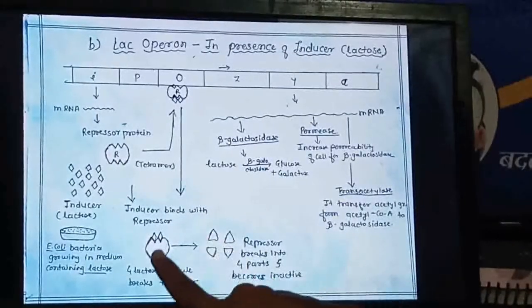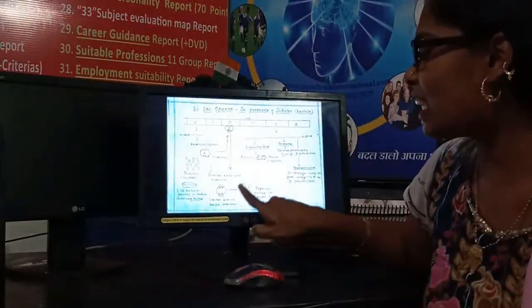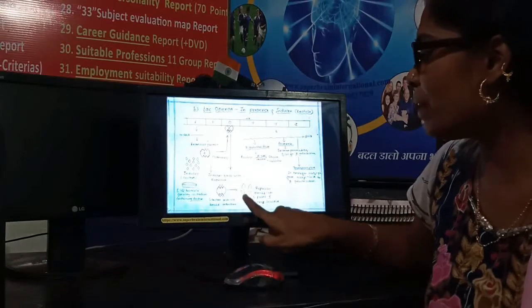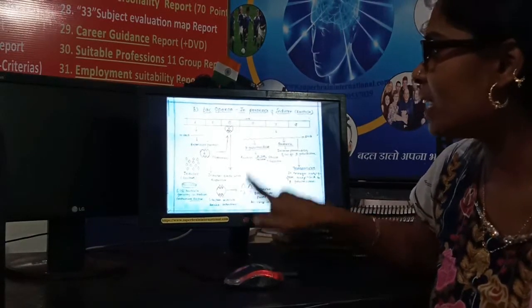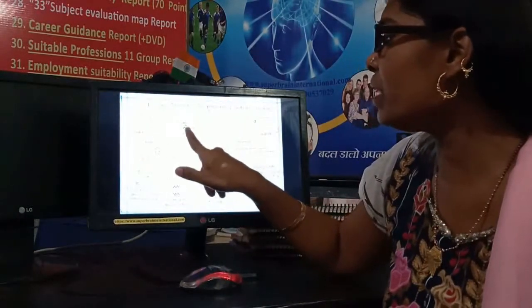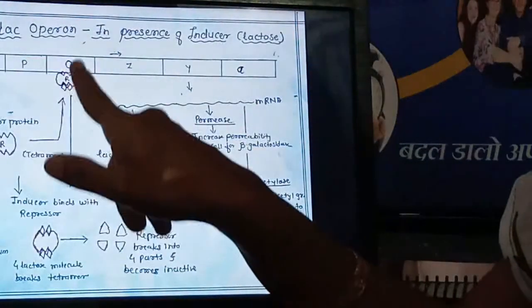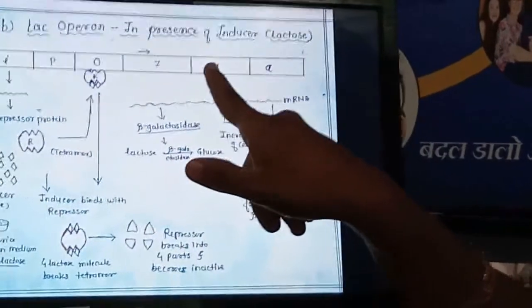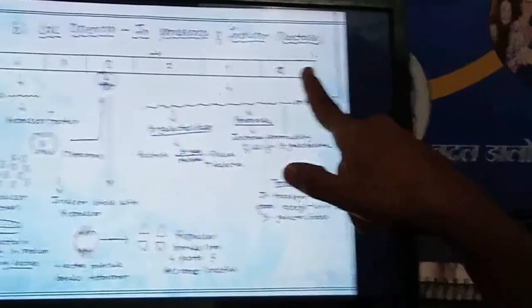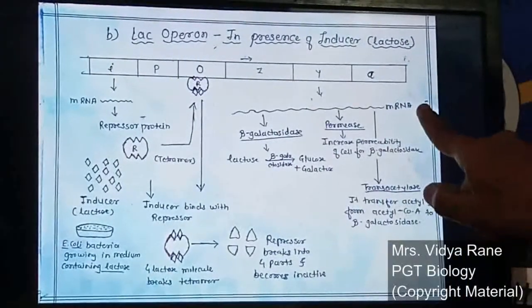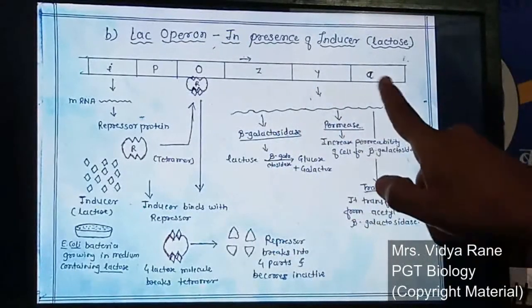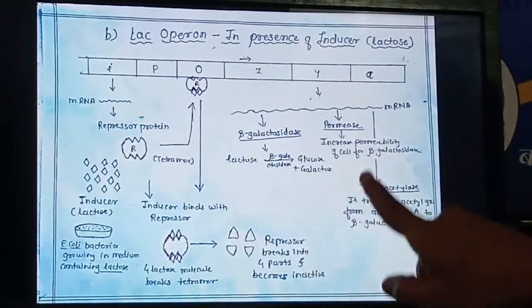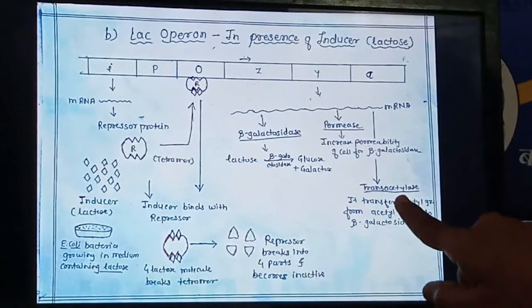In this way, the repressor gets inactivated, and as the repressor is inactivated, the operator will not be bound by the repressor. So the RNA polymerase enzyme further transcribes this structural gene, produces mRNA, and this particular gene will express its proteins or enzymes.